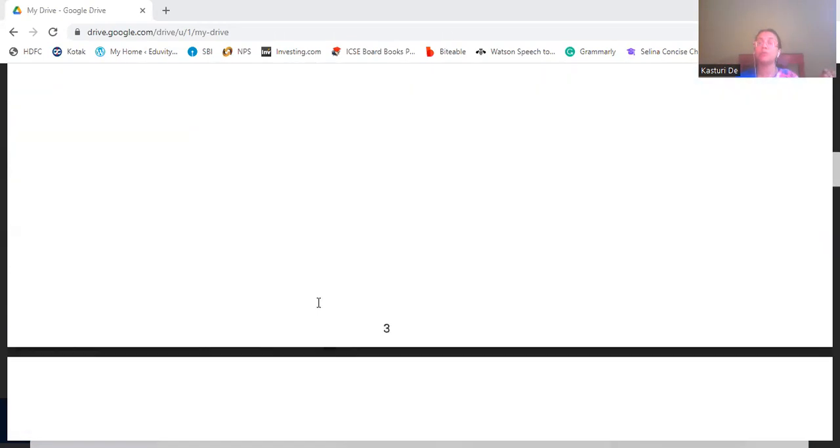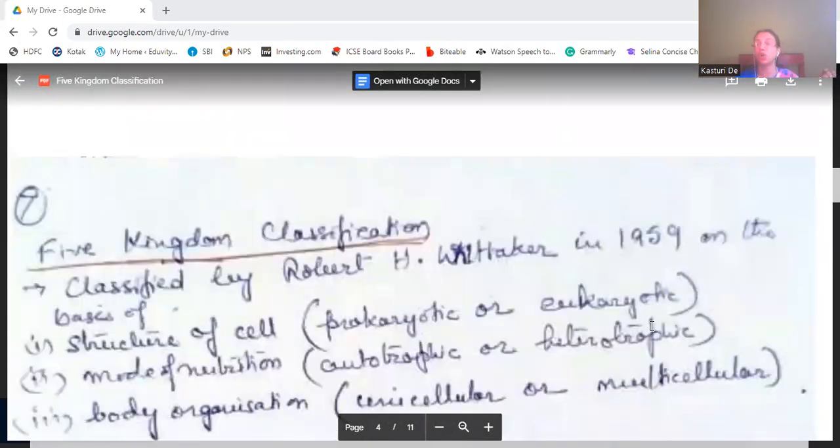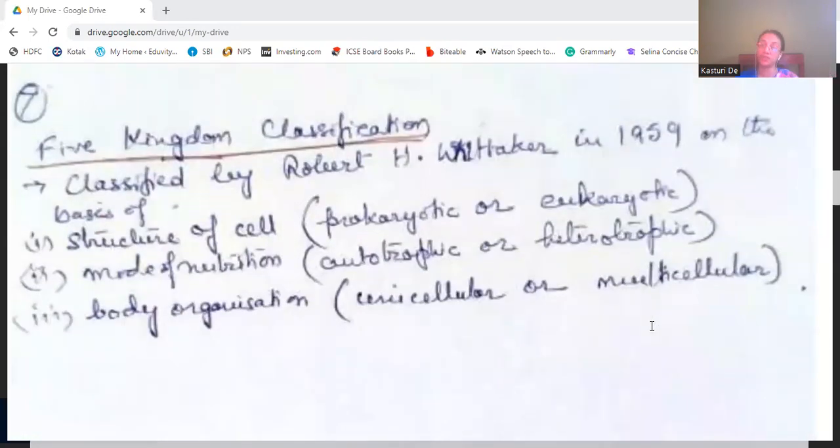For this, the five kingdom classification was introduced by Robert H. Whittaker in 1959 on the basis of the structure of the cell, that is whether it is prokaryotic or eukaryotic, mode of nutrition, that is autotrophic or heterotrophic, and body organization, whether unicellular or multicellular. So, on the basis of these, the five kingdom classification was introduced by Robert H. Whittaker. So what is prokaryotic and what is eukaryotic?